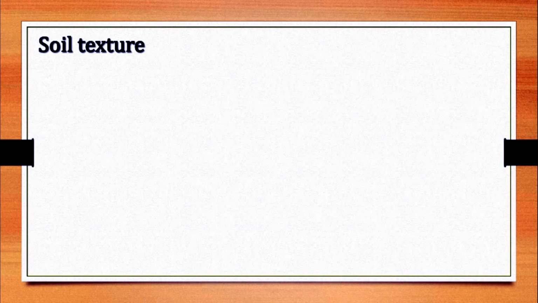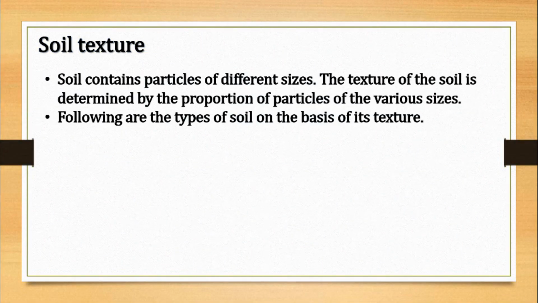Next is soil texture. The color of the soil depends upon its texture and its organic ingredients as well as on chemical ingredients like iron, lime. Texture means, children, appearance. So, soil contains particles of different size. The texture of the soil is determined by the proportion of particles of various size. Okay, what are the particles of various size? We have to see it first. Now, we'll see the types of soil on the basis of its texture.